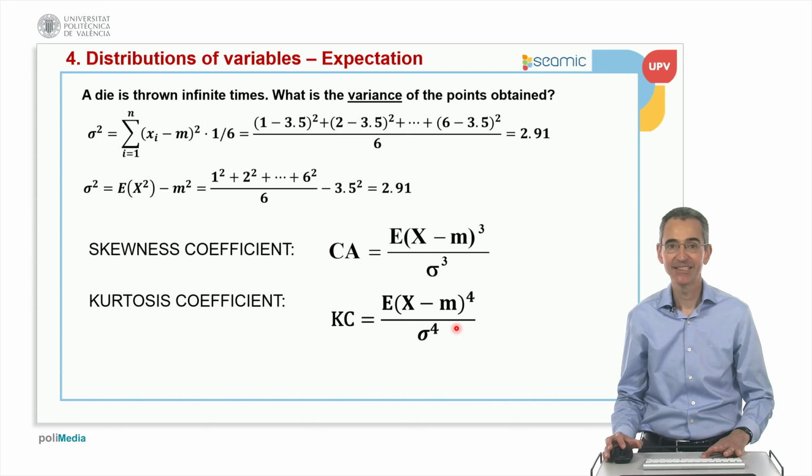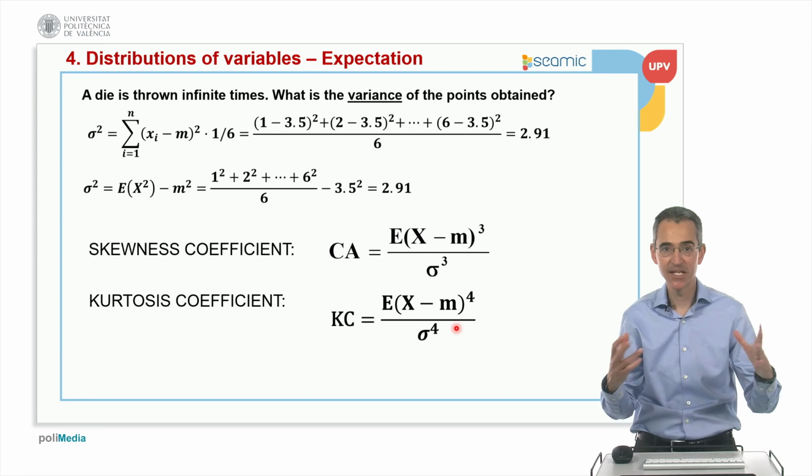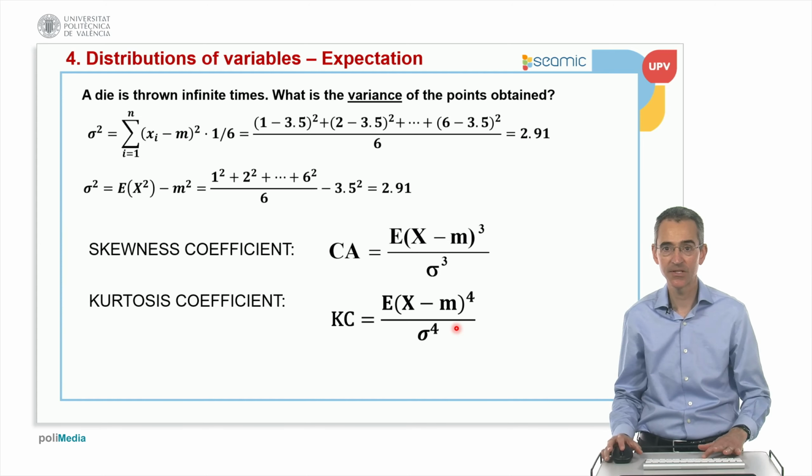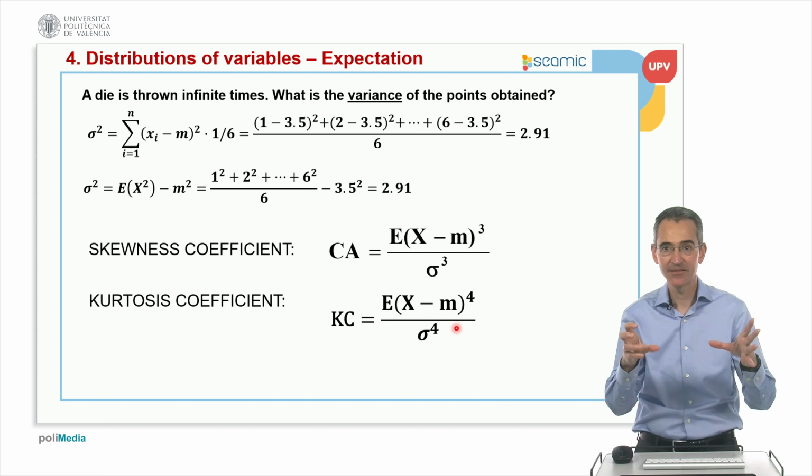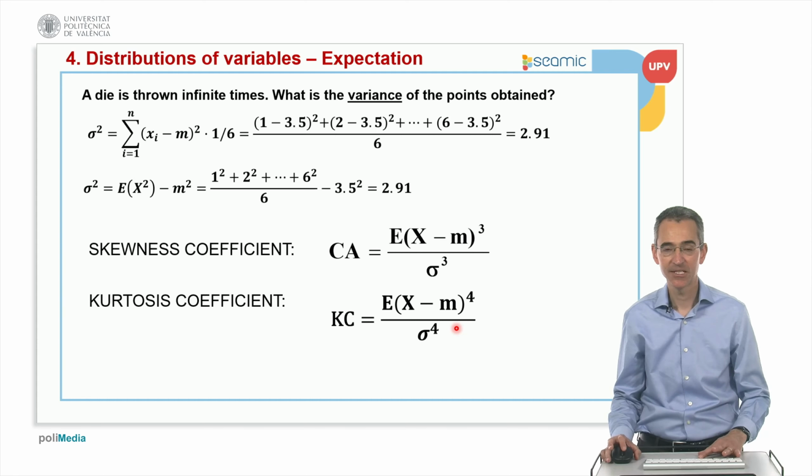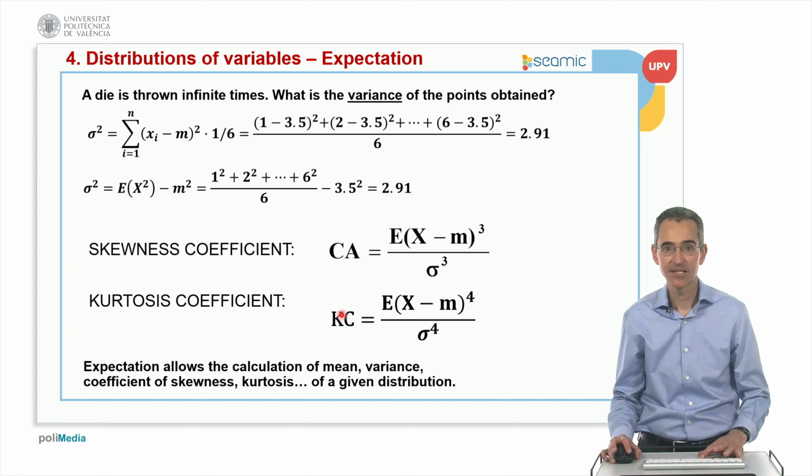So the concept of expectation is quite general, and allows us to compute not only the average, but also the variance, the skewness coefficient, and the kurtosis coefficient. Expectation is a broad concept in statistics that applies whenever we don't have a discrete set of n values, but infinite numbers of a given distribution. This is more or less the conclusion of this video. Expectation allows us to calculate the mean, variance, and the coefficients of kurtosis and skewness of any kind of distribution.